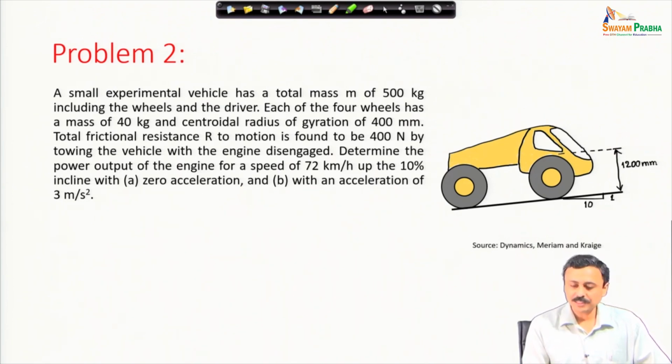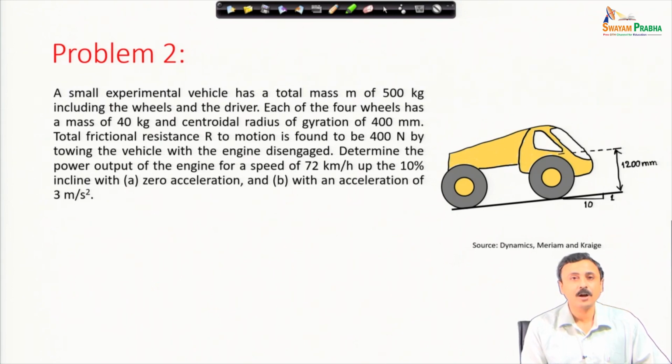So, this vehicle is moving up the incline, and a very important piece of information is that there is a rolling resistance at the wheels. And how is that determined? It is determined by towing this vehicle with the engine disengaged.